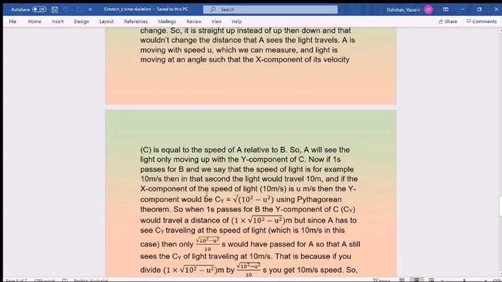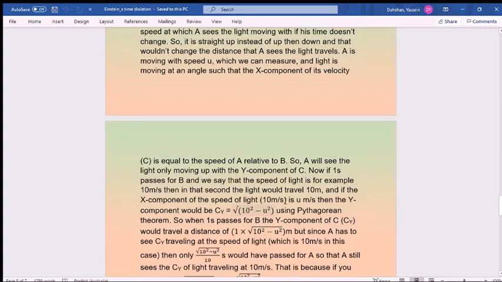And if the x component of the speed of light is u meters per second, then the y component would be root of 10 squared minus u squared. That's the y component using the Pythagorean theorem.